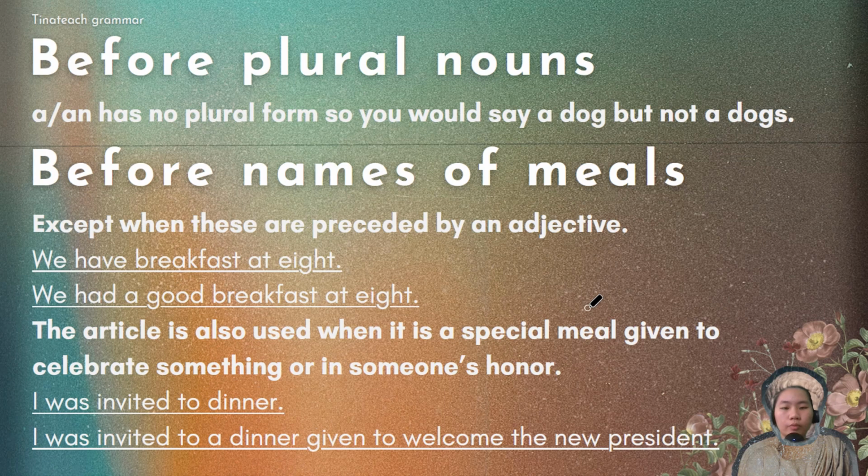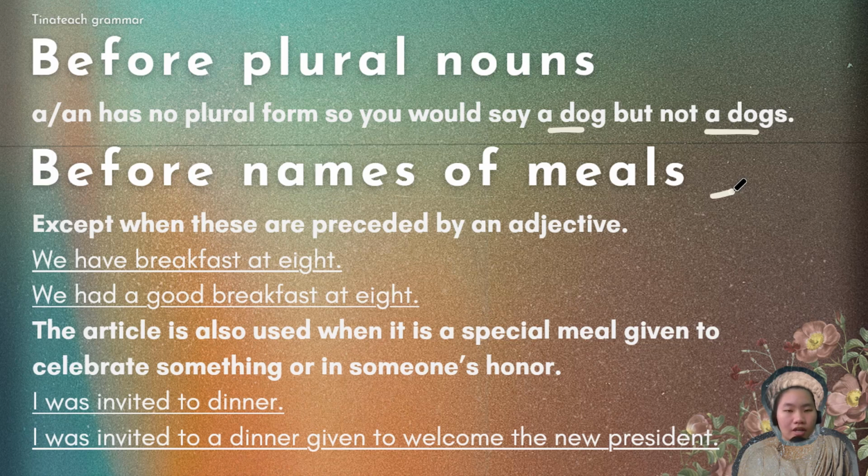First off, before plural nouns. The indefinite articles a and an refer to a singular thing, so singular meaning one thing. You would say a dog, but not a dogs, because dogs is multiple, many dogs, right? And this is in conflict with a and an, that only mean one. Therefore, you do not use an indefinite article before a plural noun. Okay? Next up is names of meals.